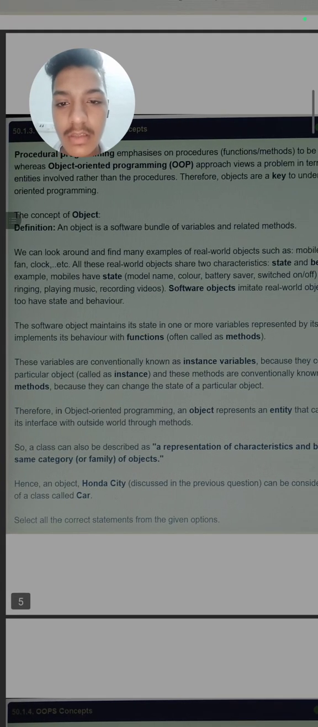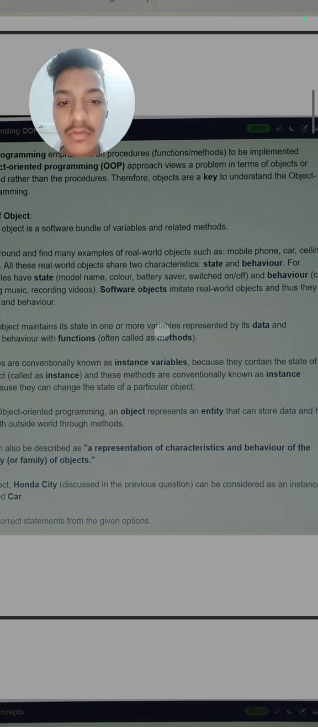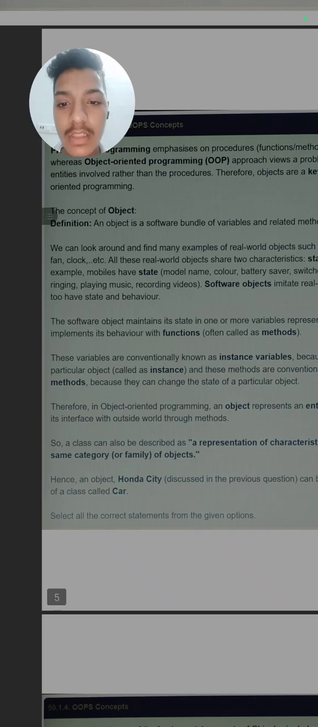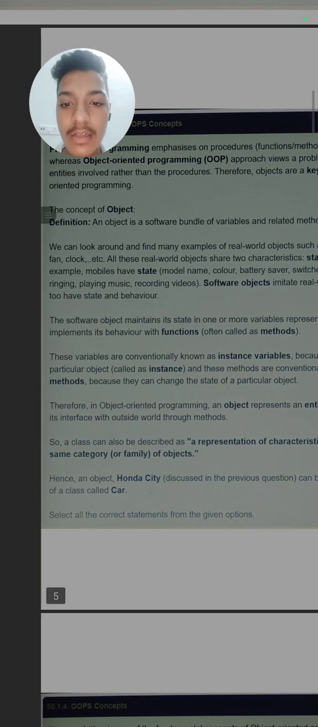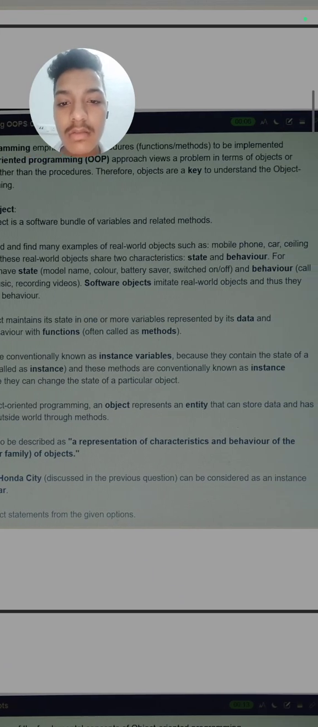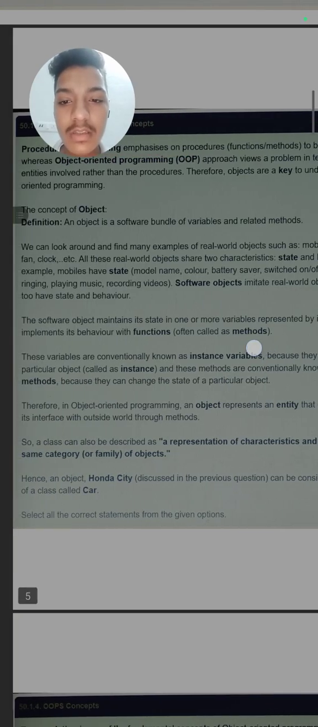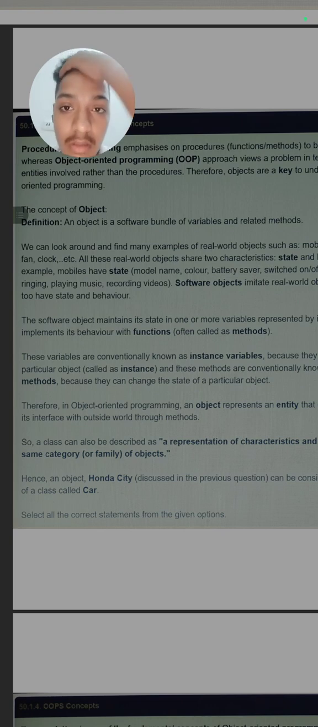For state, meaning what its specifications are, like if one has a OnePlus phone, what is the color, like blue, battery saver on or off, switched off. And next is behavior, what functions we can perform on it, like playing music, playing games, recording videos, capturing photos, and many other things. So software objects imitate real world objects, thus they have state and behavior. Meaning in object oriented programming also they have state and behavior.